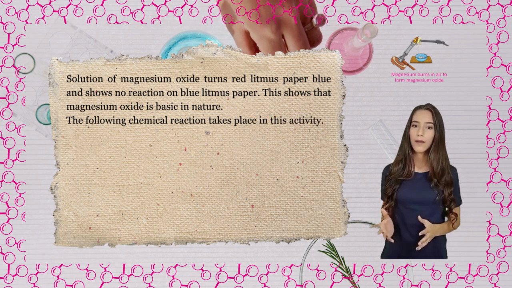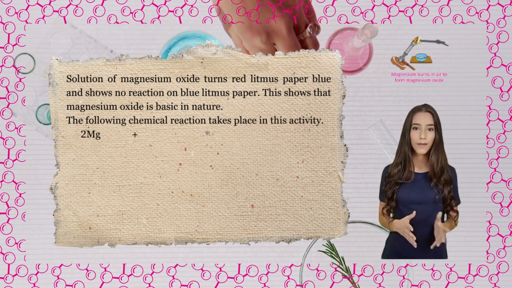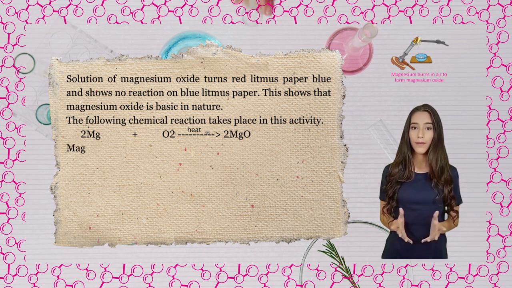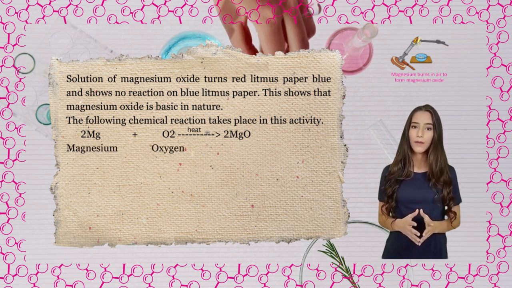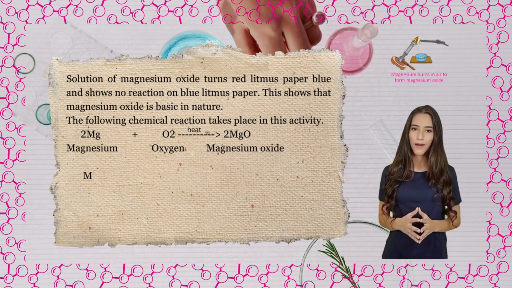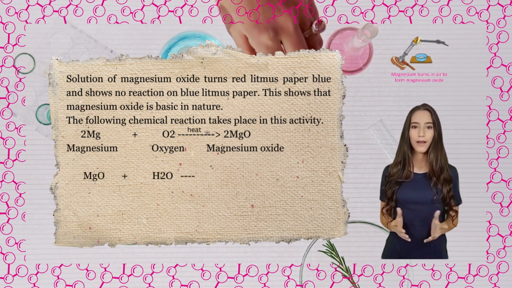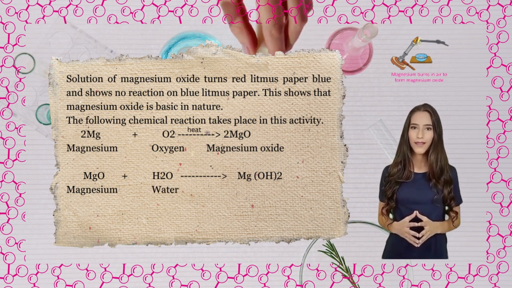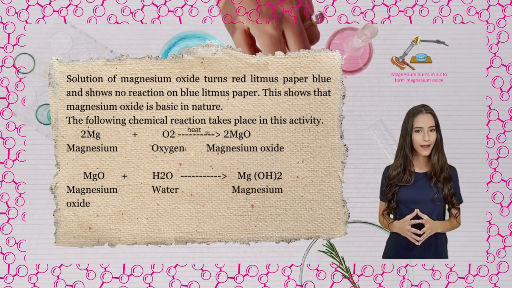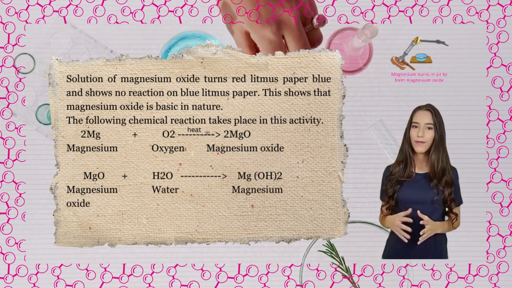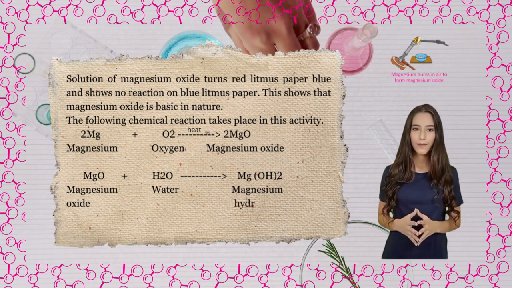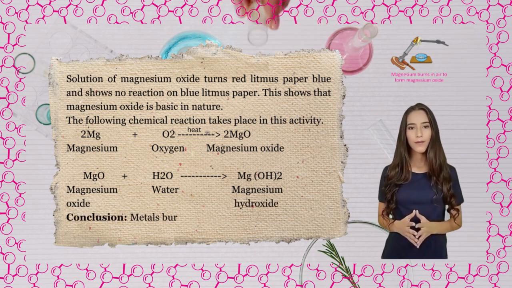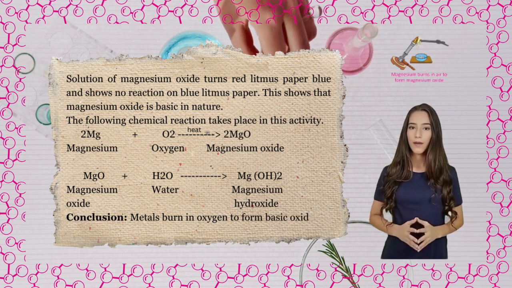The following chemical reaction takes place in this activity. 2Mg, magnesium, plus O2, oxygen, gives 2MgO, magnesium oxide. MgO, magnesium oxide, plus H2O, water, gives Mg(OH)2, magnesium hydroxide. Conclusion: metals burn in oxygen to form basic oxides.